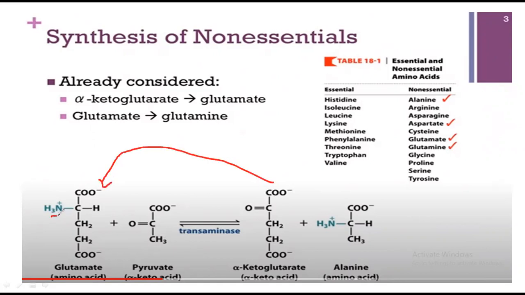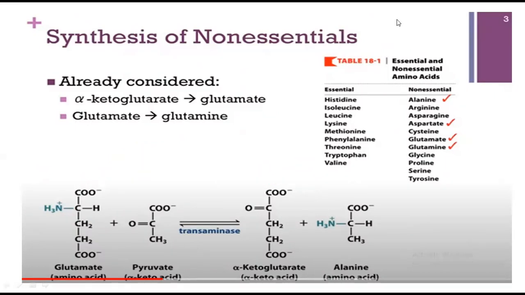Just NH3 will be incorporated into it, and this bond will be broken down. This pyruvate can also give rise to alanine, as I have described in the previous slide. Up till now we have synthesized 5 amino acids, and this glutamate can give rise to glutamine also. An amino acid can also give rise to another amino acid. Just keep this in mind.